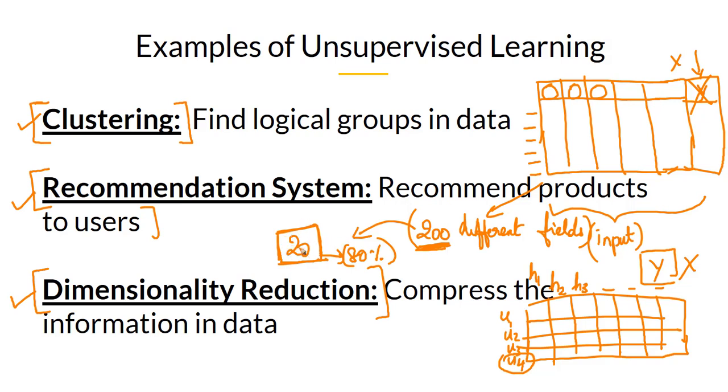I'm just stating an example. This could be 10 columns also, or 50 columns. But the idea of reducing the dimensionality so that most of the data is represented is a dimensionality reduction problem. This also does not involve any label, so this is also unsupervised learning.